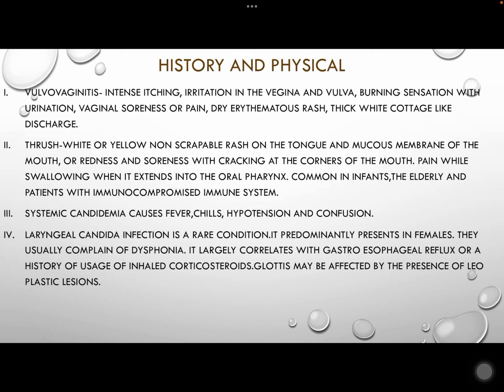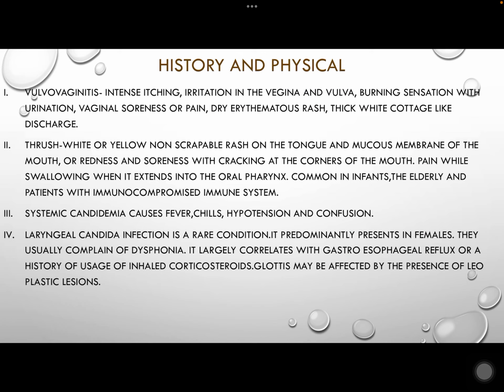which is a white or yellow non-scrapable rash on the tongue and mucous membranes of the mouth, or redness and soreness with cracking at the corners of the mouth. It causes pain with swallowing when it extends into the oropharynx. It is common in infants, the elderly, and patients with a compromised immune system. Systemic candidemia causes fever, chills, hypotension, and confusion.